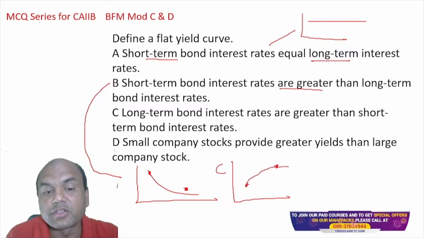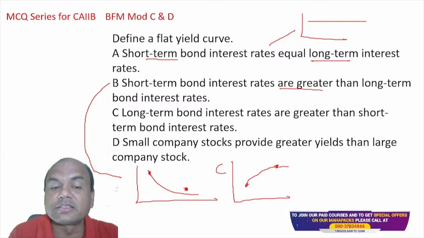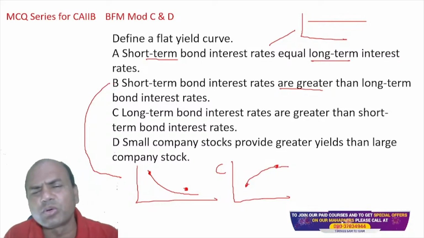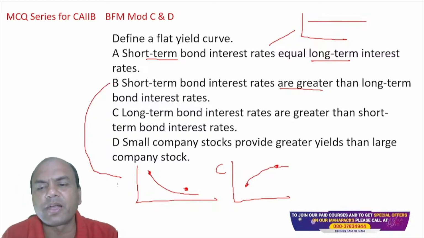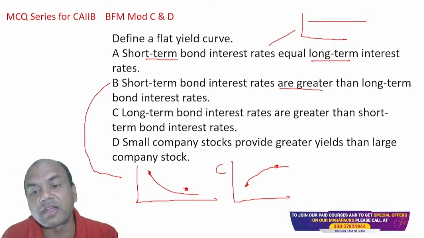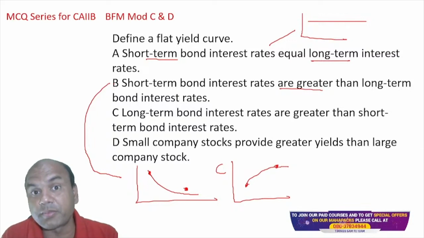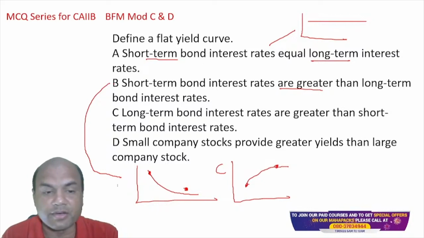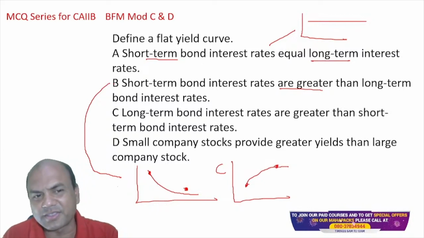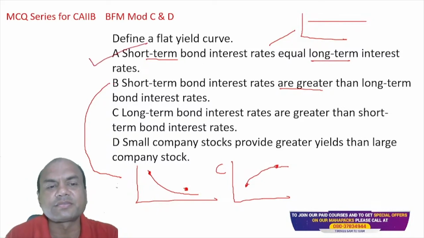Small companies provide greater yields than large company stocks. This has no base at all. There is nothing called a small company providing higher yields or higher returns. What is the yield? Yield means the asking rate. Always remember, the rate in demand is the yield curve. So it's nothing like this. The answer is A.